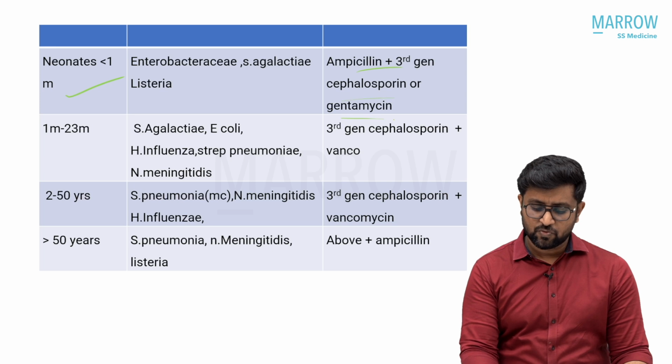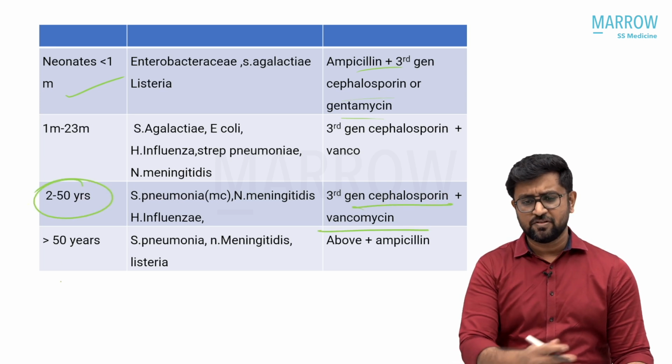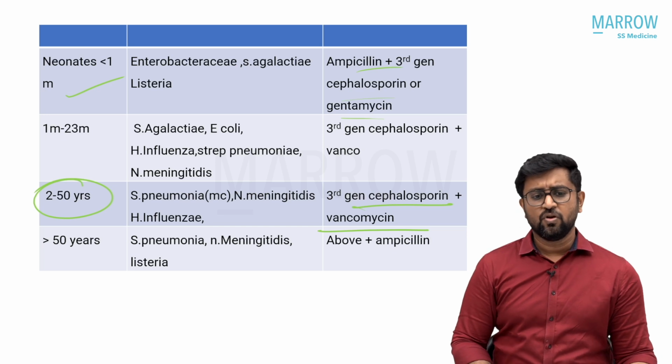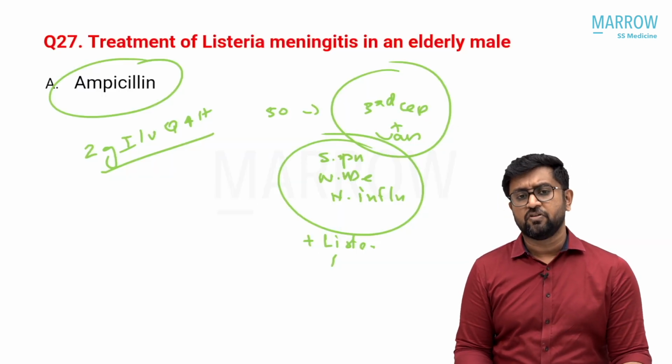Neonate, you give ampicillin, cephalosporin, gentamicin. 20 to 50 years, third generation cephalosporin plus vancomycin. This is directly from our module. The slide is from the module. You can go and watch the module where I have discussed all those things. So ampicillin is the drug of choice for Listeria meningitis, 2 gram IV every 4 hours.